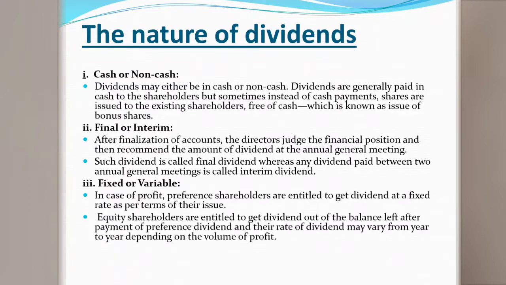So in this financial report, whole transaction, loss and profit, everything comes there. So final refers to after the finalization of the whole loss and profit, after the preparation of the audit report by the auditor, if the company provides the dividend, that we call a final dividend.